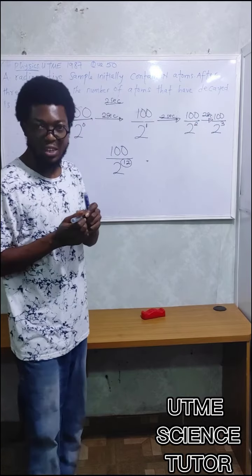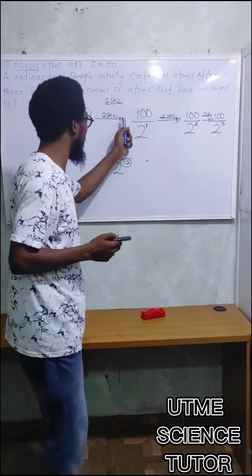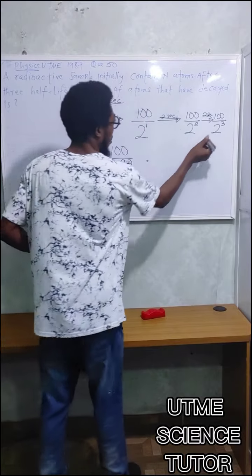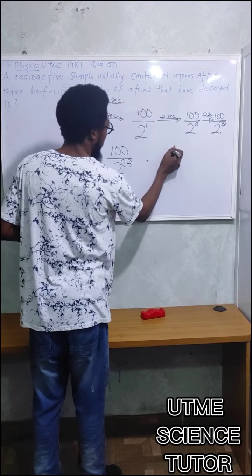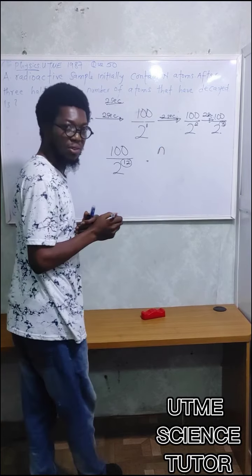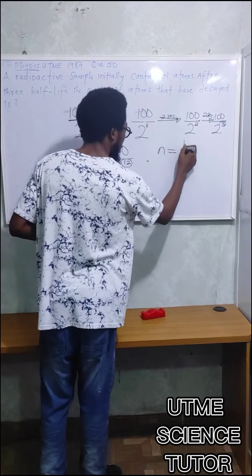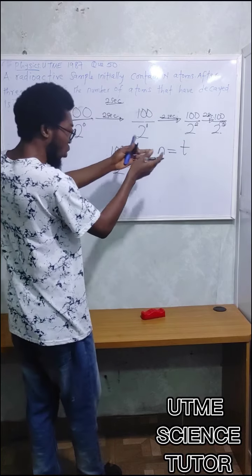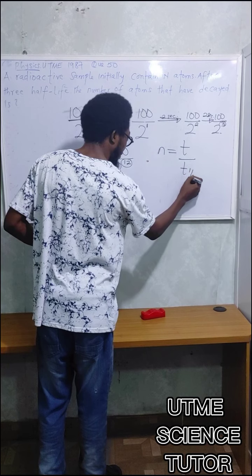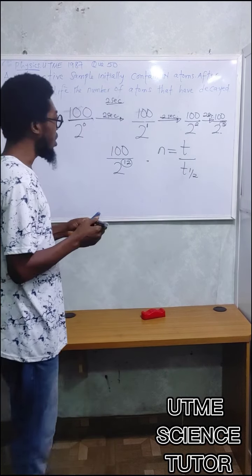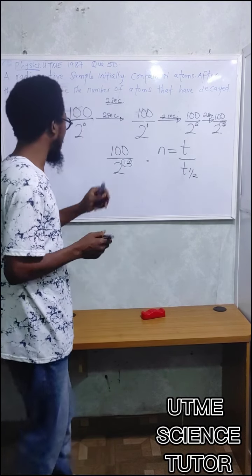It's going to take 6 seconds, right? So the number of half-lives equals the time taken divided by the half-life, which I denote with T-half.